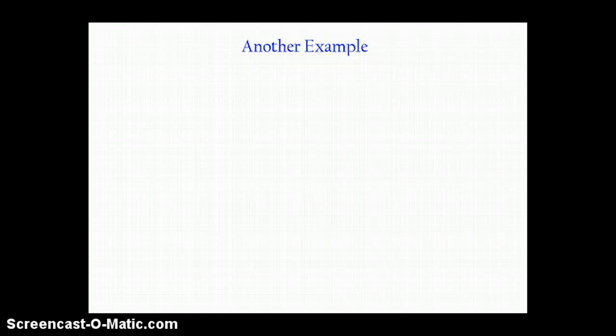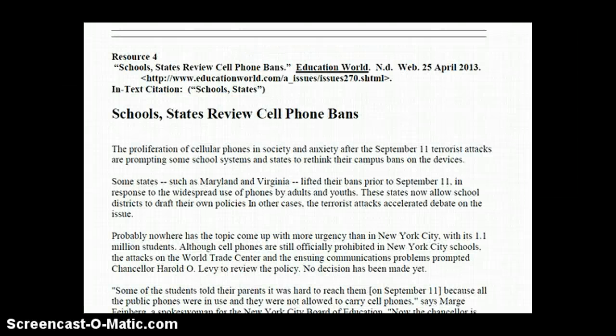Alright, so now some of our resources may not have an author listed. If that's the case, we're going to use a shortened version of the title. So for this one, we're going to look at resource number 4. If you look at resource number 4, it's called Schools, States Review Cell Phone Bans. We're not going to use that whole thing. As you can see, again, I've already done the in-text citation. In parentheses, or in the text itself, we would use Schools, States.